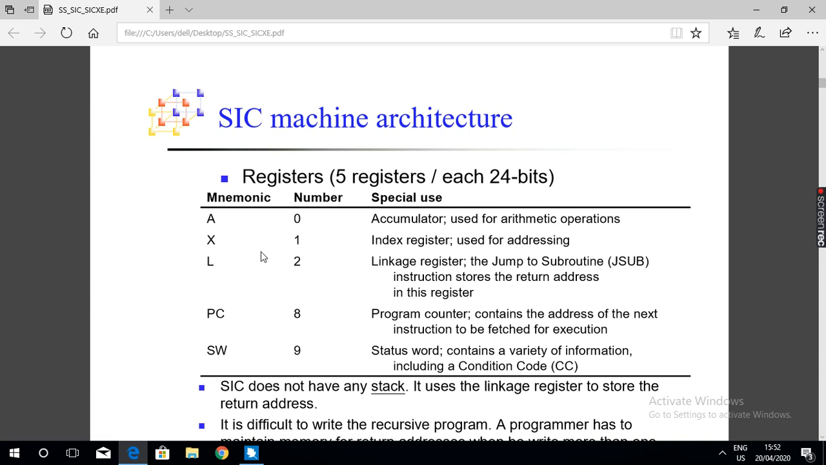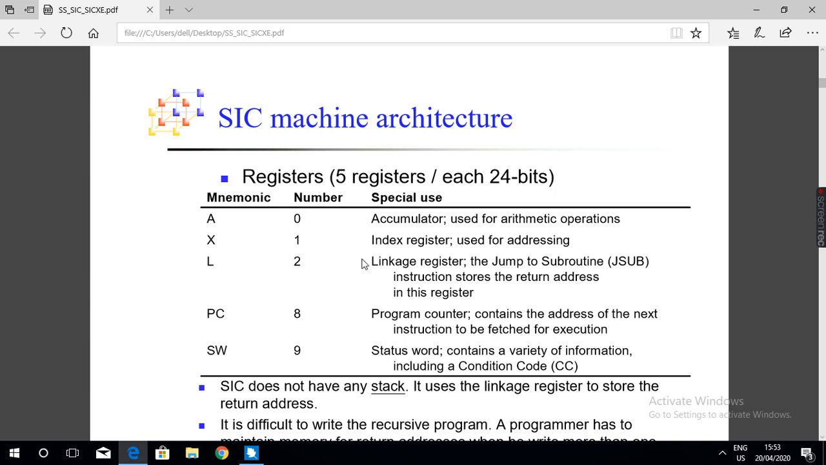The first register is called the accumulator. Its mnemonic is A. Register A is a 24-bit register. Every register has a unique number, and the accumulator has the unique number 0. This accumulator is used to store the data required in arithmetic operations, such as addition and subtraction. The accumulator stores the data, not the address.